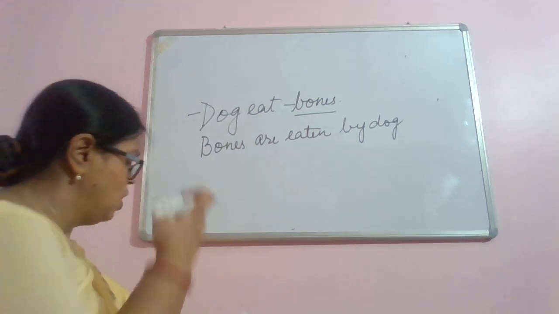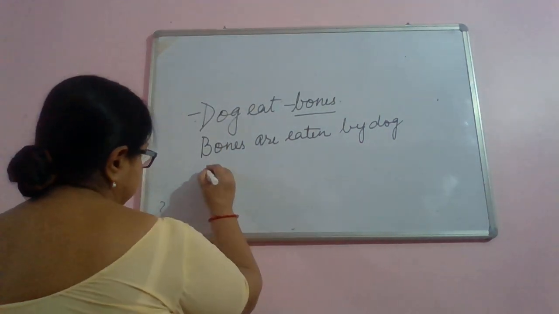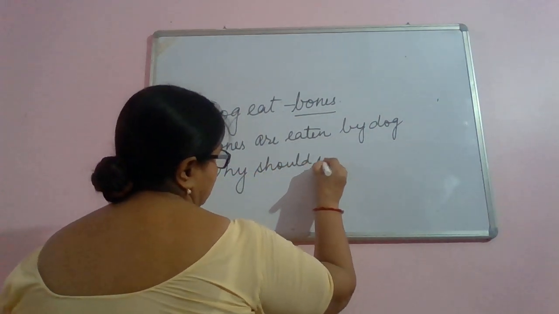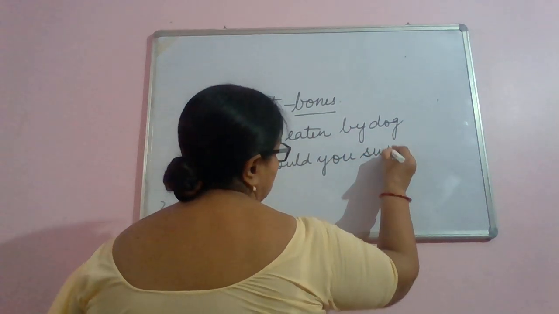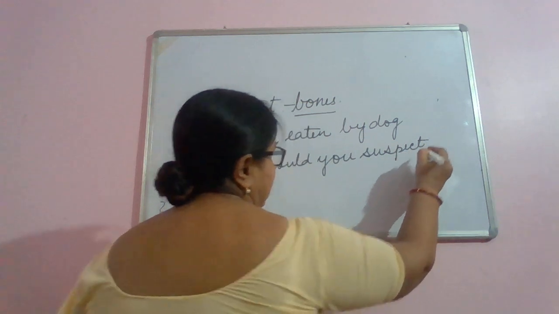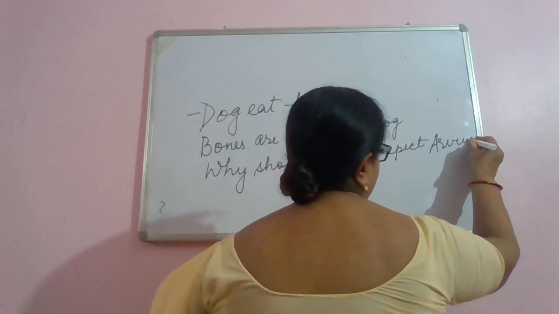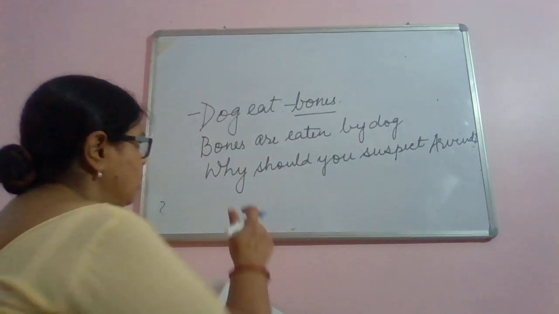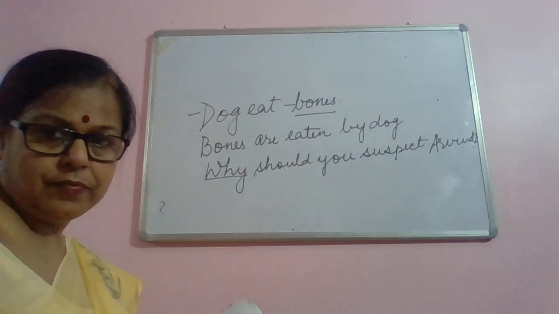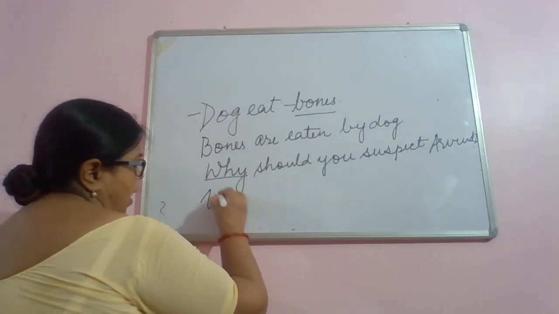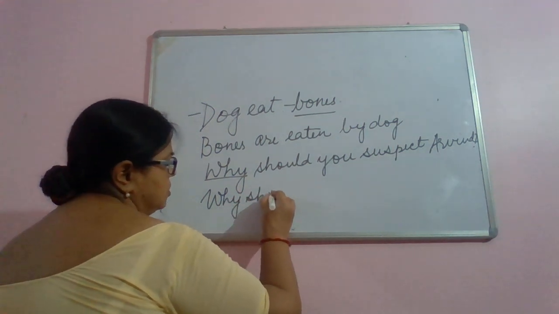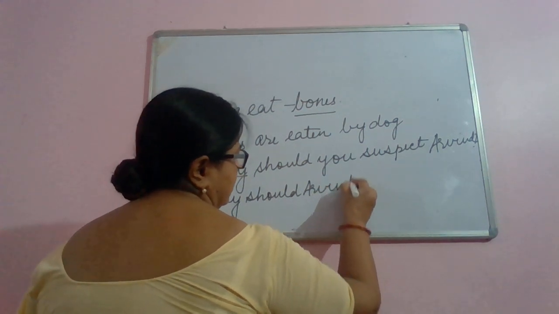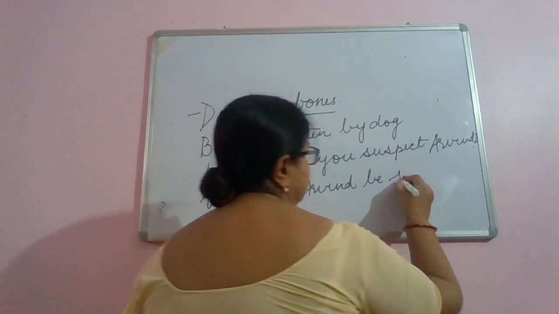Second example: why should you suspect Arvind? That is a question mark. Why should Arvind be suspected?